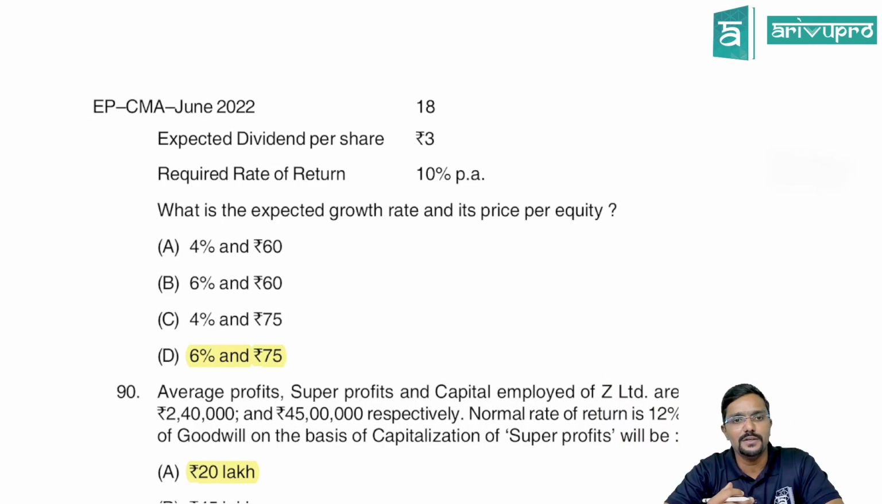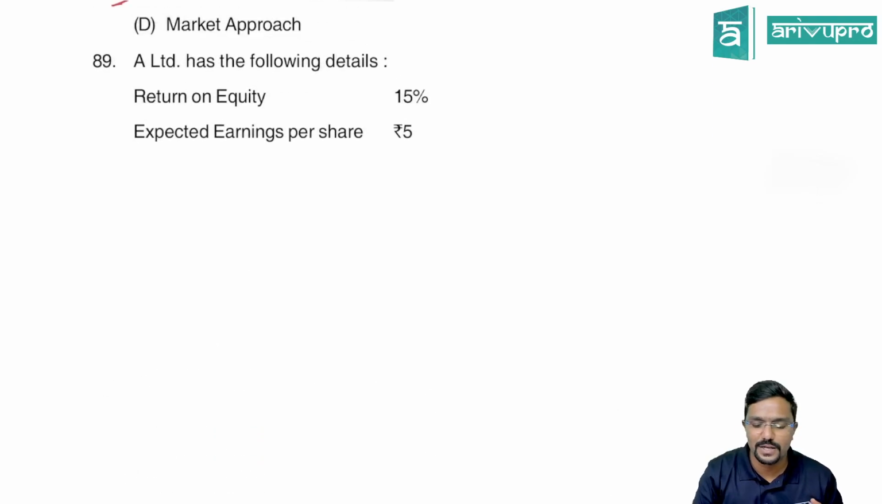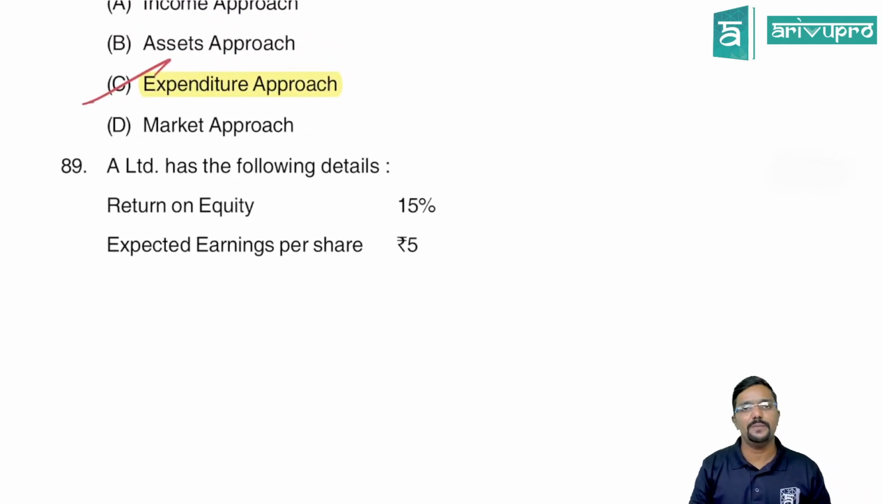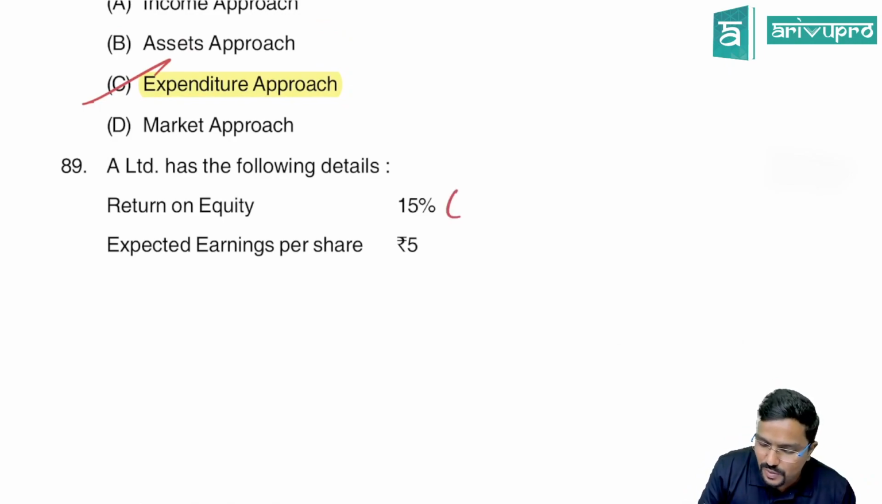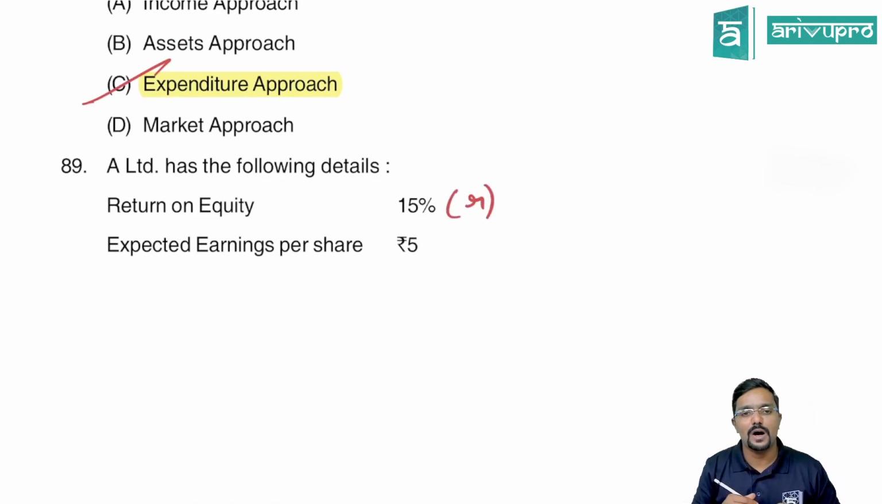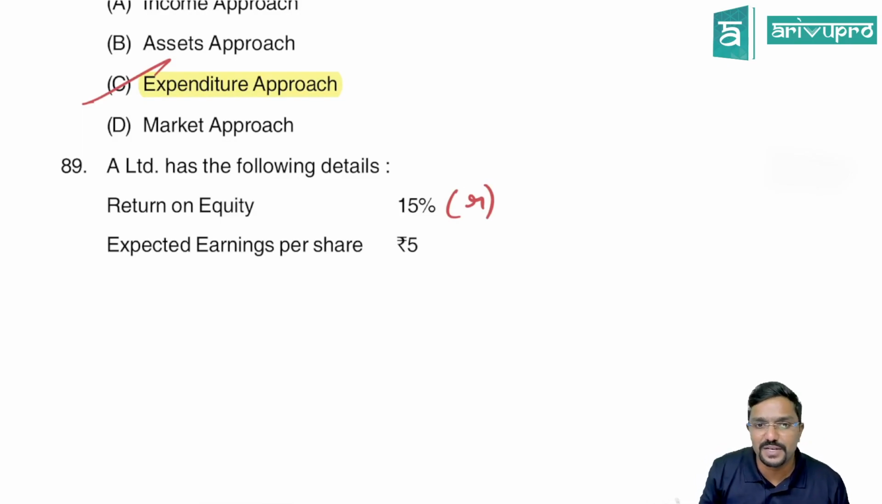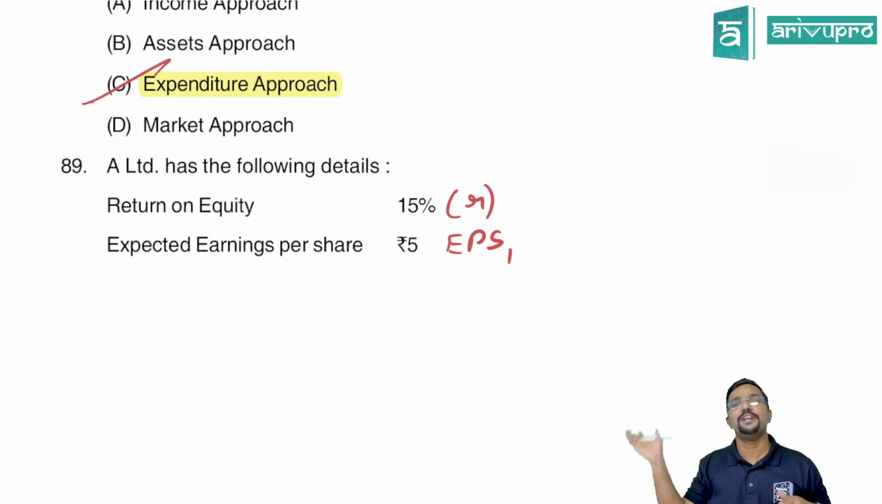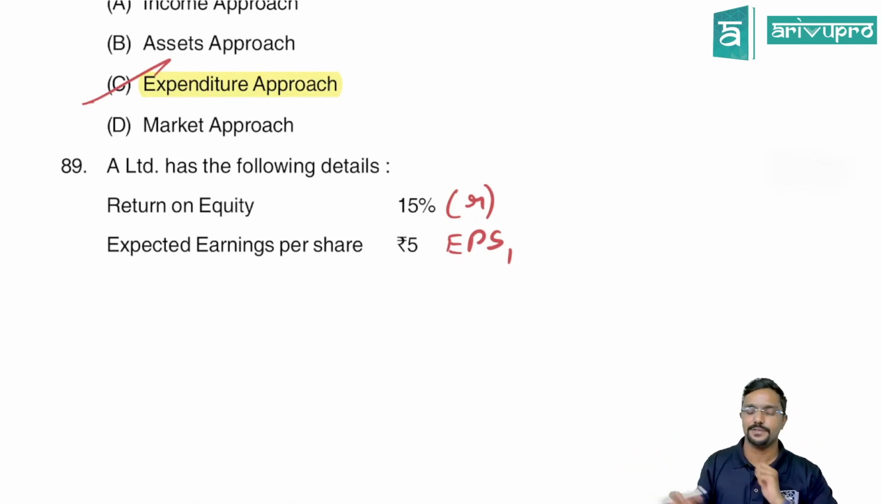Required rate of return. What is the expected growth rate and price per equity? What they have asked, with respect to valuation of equity, is the growth rate as well as the equity price. So return on equity means what? R, small r. Expected earnings per share means what? EPS1, that is at the end of the year. Expected means at the end of the year.